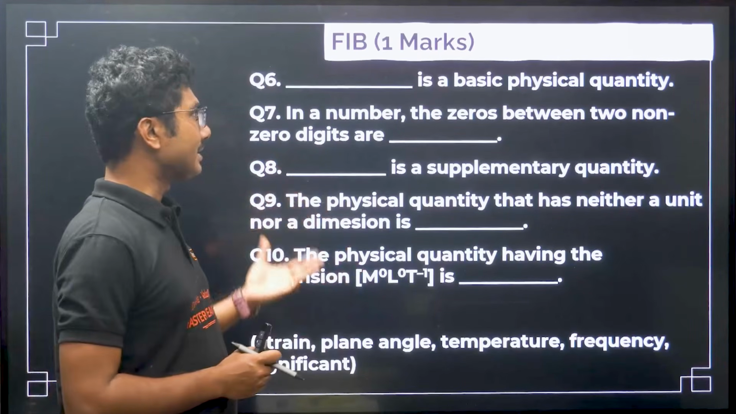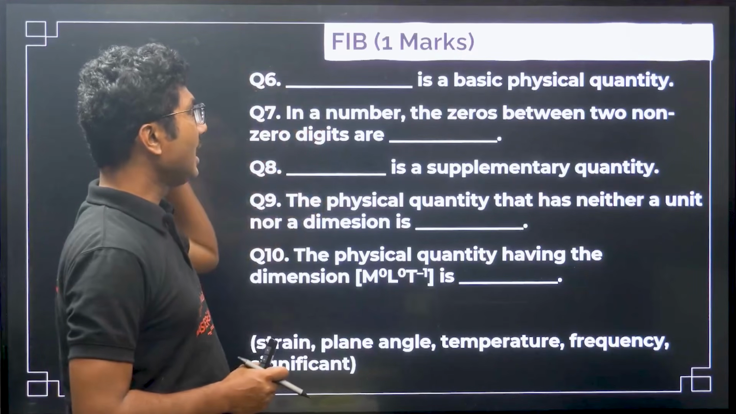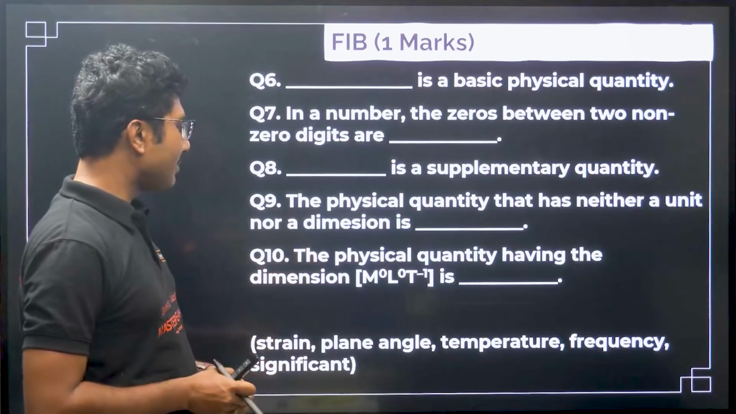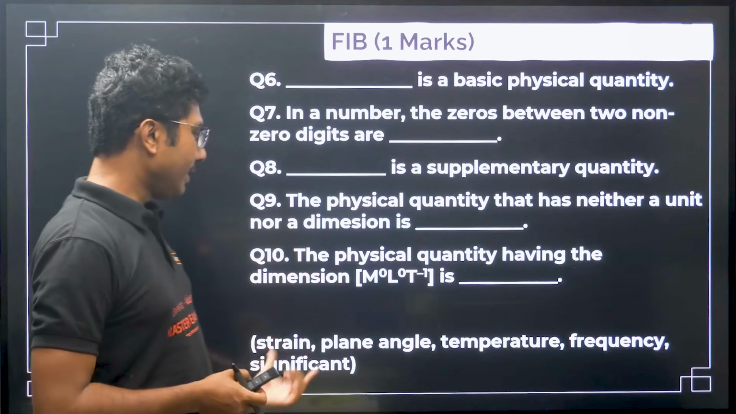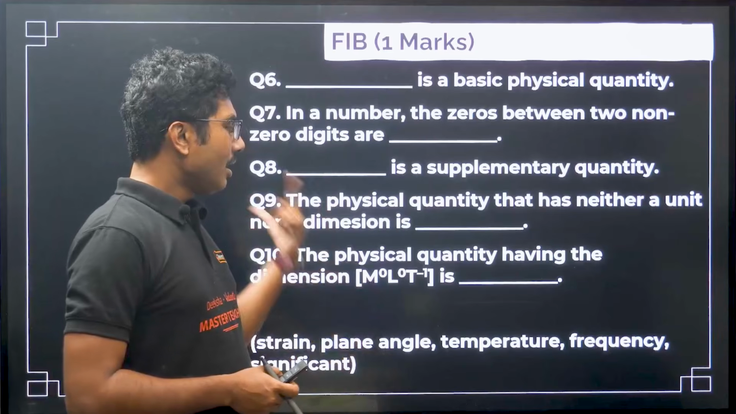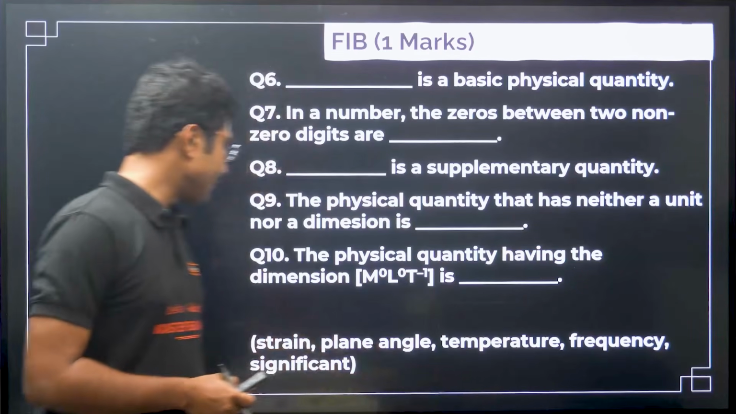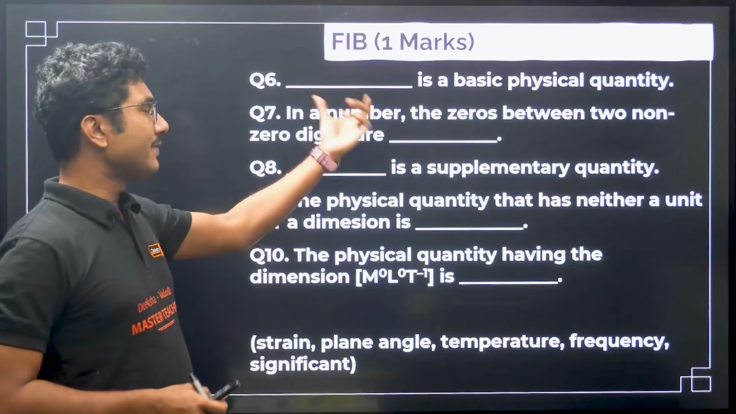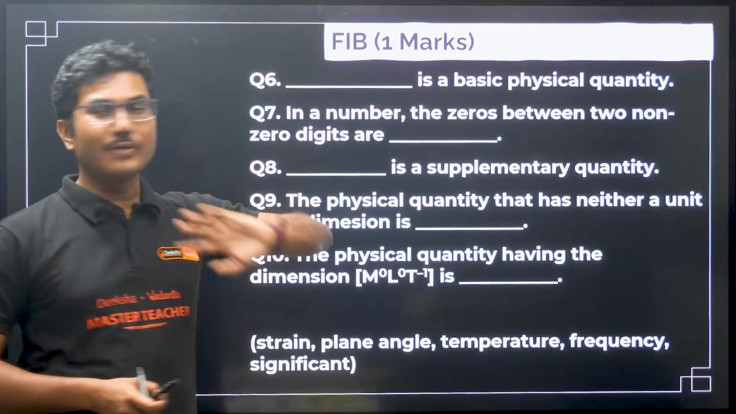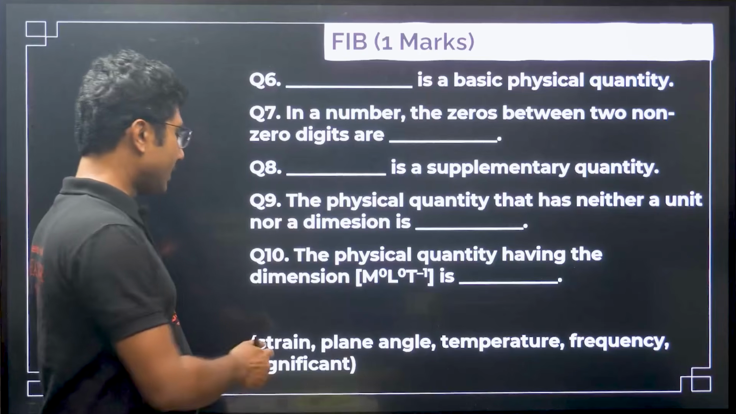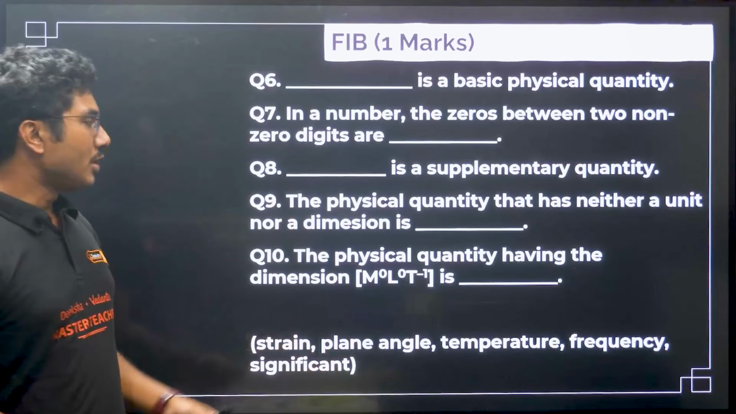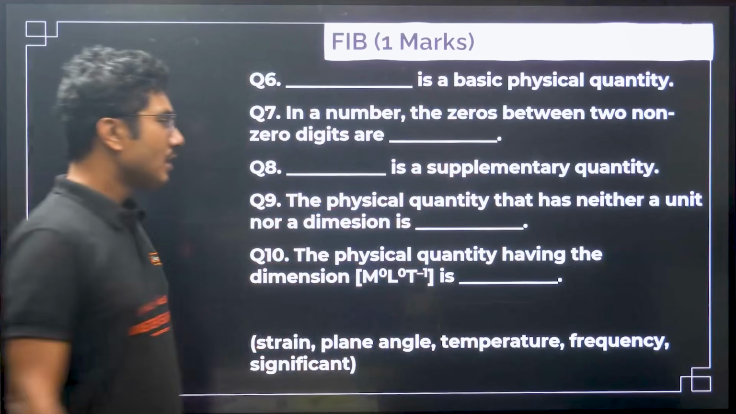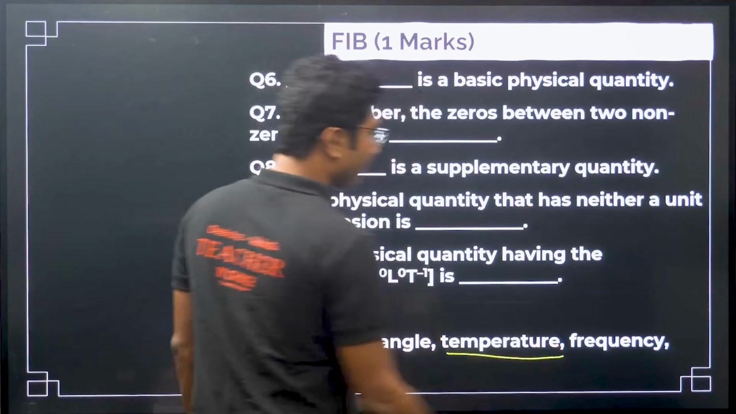Okay, there will be some cases. For example, let's see the first question. Dash is a basic physical quantity. So which of the following can be a basic physical quantity? Strain, plane angle, temperature, frequency, significant. Obviously significant is not fitting over here. Significant is not a quantity, so significant is a basic quantity does not make any sense. So definitely you can rule it out. Only one physical quantity is basic among them, that is temperature. So temperature is the correct answer for the first question.